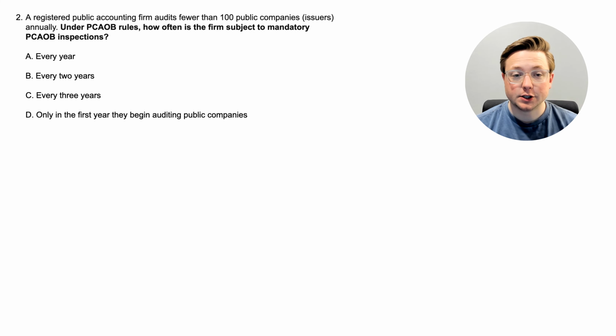All right, here we are at question 2. Under PCAOB rules, how often is the firm subject to mandatory PCAOB inspections? Okay, let's go up to the top. A registered public accounting firm audits fewer than 100 public companies or issuers annually. So under the PCAOB rules, how often is the firm subject to mandatory PCAOB inspections? So if you know the answer to this, that's great. If not, let's go ahead and look at the answer together to learn this rule.